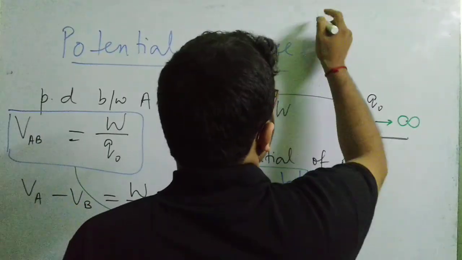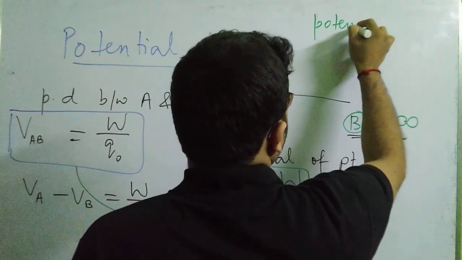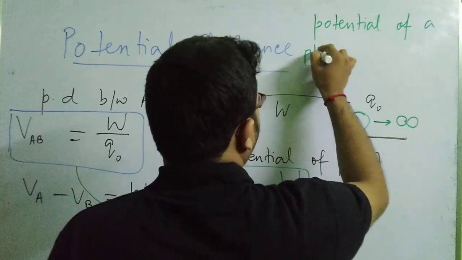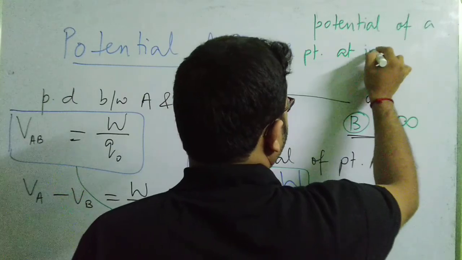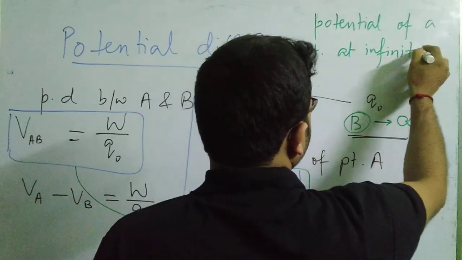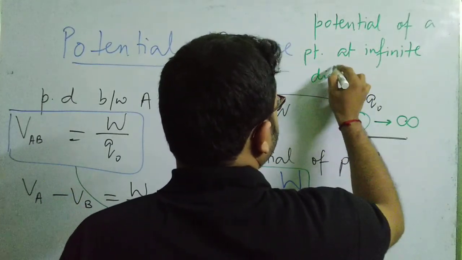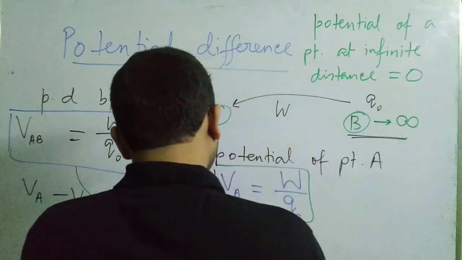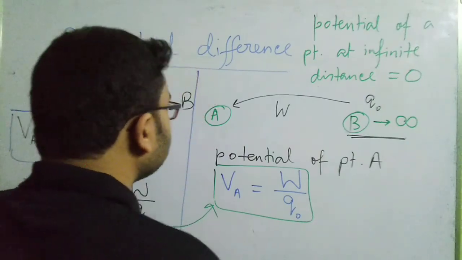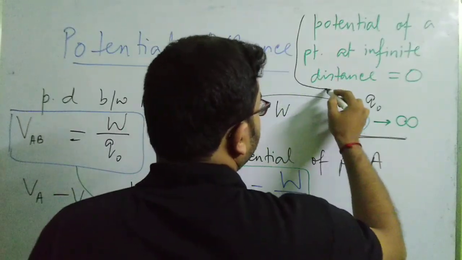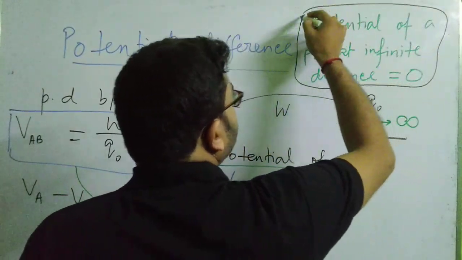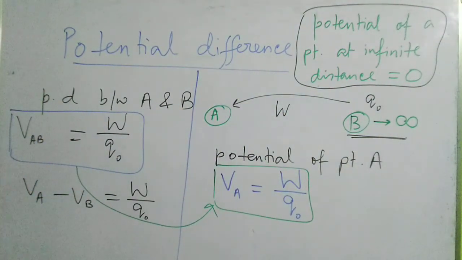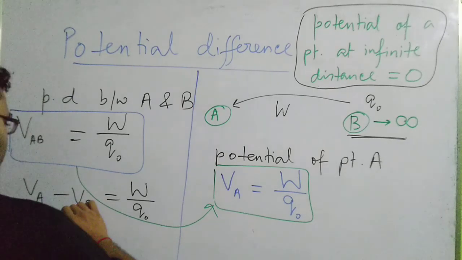Potential of a point at infinite distance is taken to be 0. Remember this point, very very important point. We make certain assumptions in physics. These are very important assumptions. Okay, so if I consider this assumption, then obviously you can say that this VB is 0.